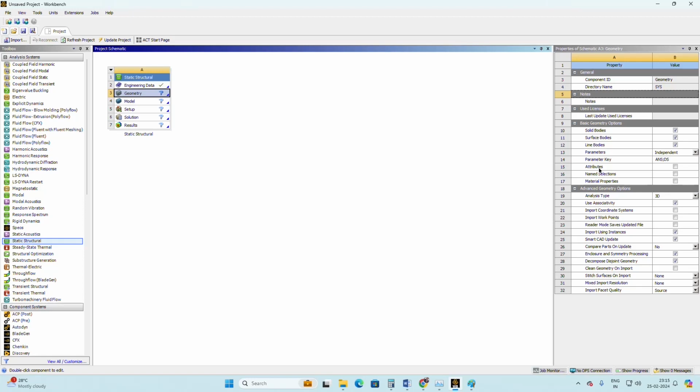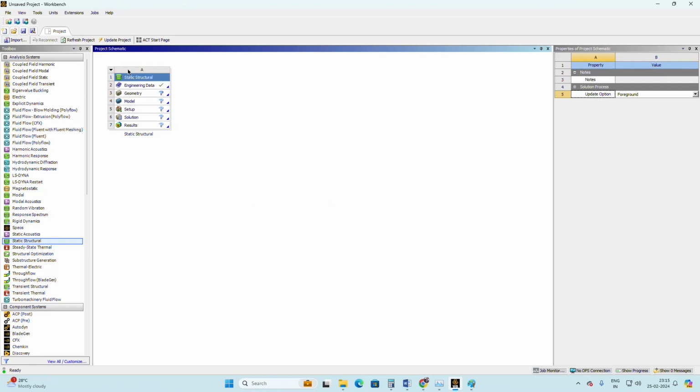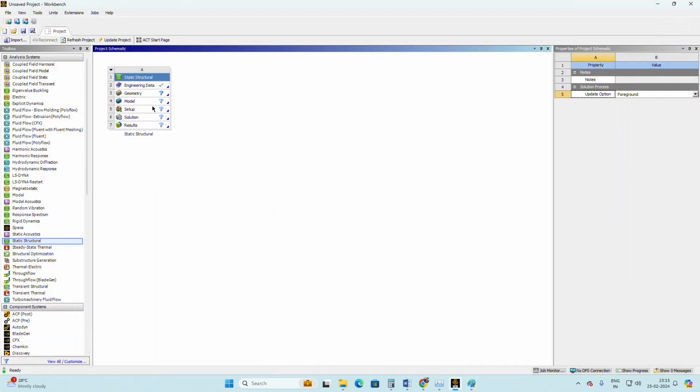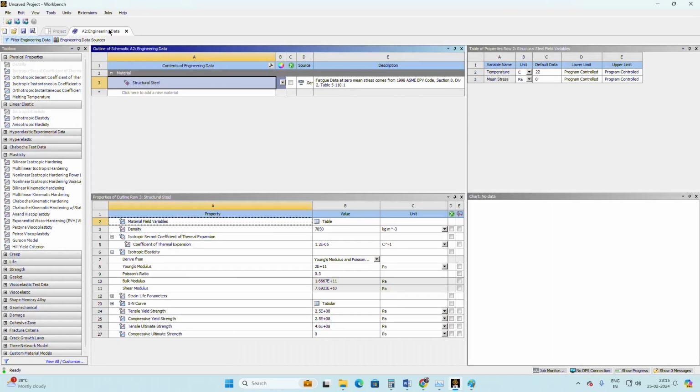Now if you come back to this tree, the first thing is Engineering Data. In Engineering Data we have to give the material details. Like we have a cantilever beam, and the cantilever beam is made of some material, so what type of material we assign to this structure, I have to give here. If you double click on Engineering Data, it opens, and by default structural steel is selected.